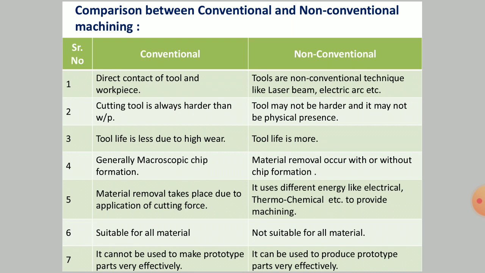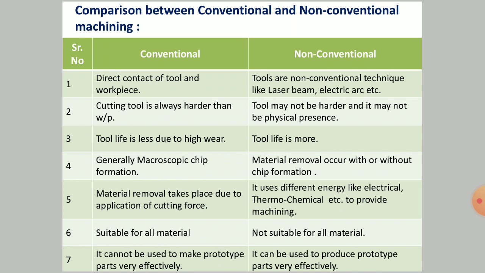The tool life is less due to higher wear. Yes, necessarily, because as the tool is coming in contact with the rotating or oscillating workpiece, it is obvious that certain loads, impacts and stresses will be generated on the cutting tool and on the workpiece as well.